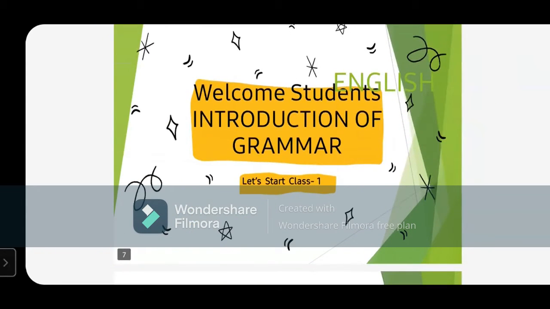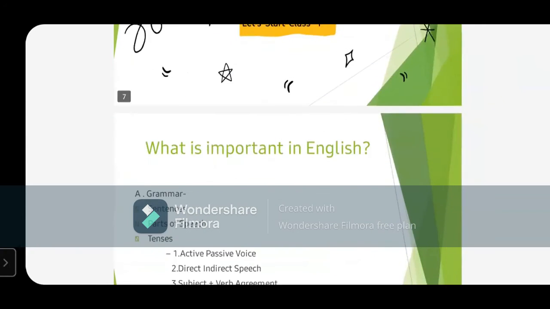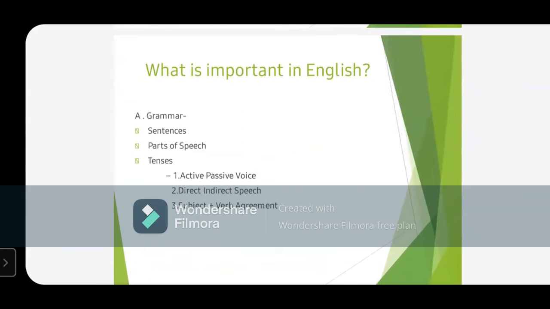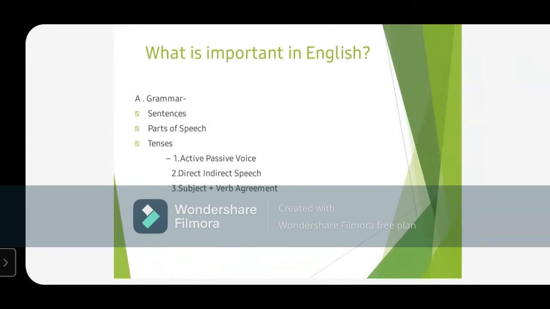Okay, so I welcome you to the first class of introduction of grammar, and let's see what is important in English. First of all, we must be clear about what grammar is all about. This grammar consists of these important basic topics, that is number 1, sentences. And as we all know, sentences are the basics of all the grammar.